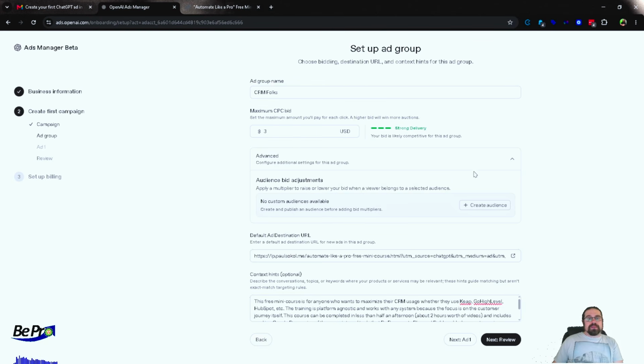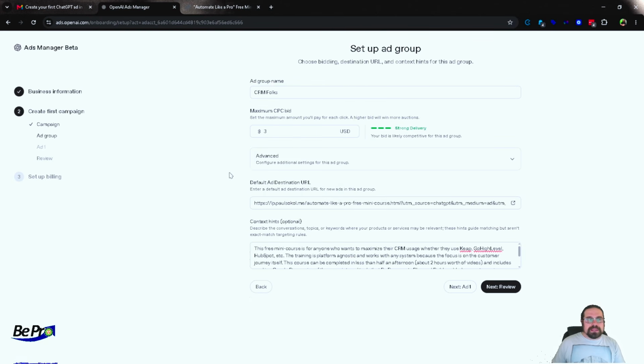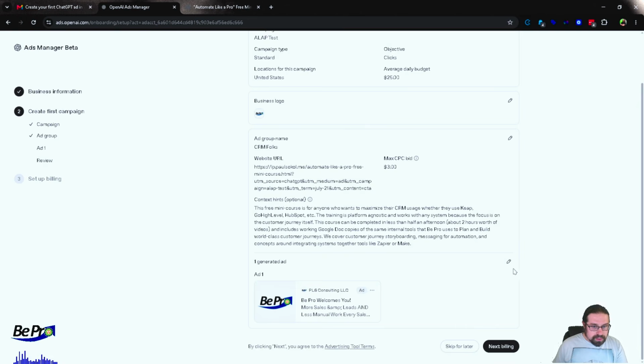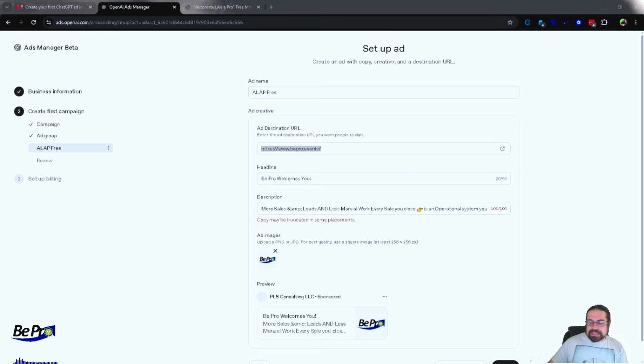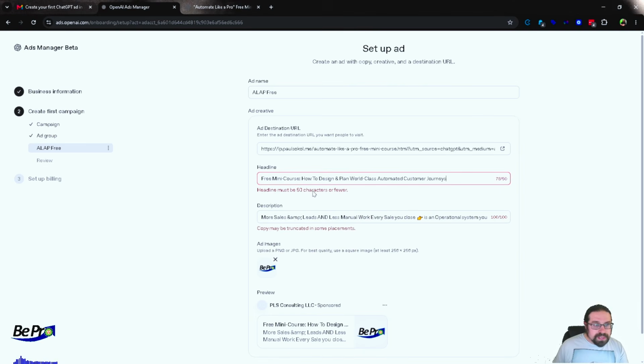It looks like for right now, the only way to choose your audience is by giving context hints. Talk about exactly what you're trying to do here. And now let's go look at the ad itself. Now this ad destination URL is different than what I actually set at the ad set level. So that's interesting. All right, headline, you only have 50 characters. Okay. Description, and again, we've only got 50 characters or 100 for this.